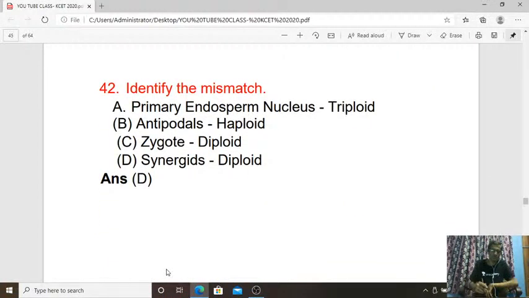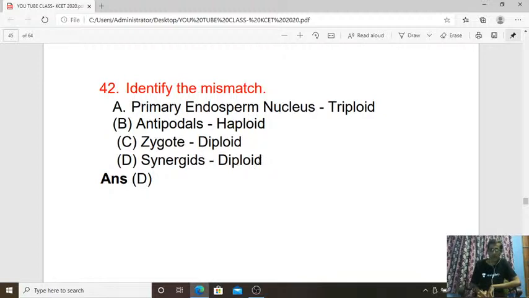Then 42nd question. Identify the mismatch. Mismatch one: primary endosperm nucleus diploid, antipodals haploid, zygote diploid, synergids diploid. So the answer is D. Why?